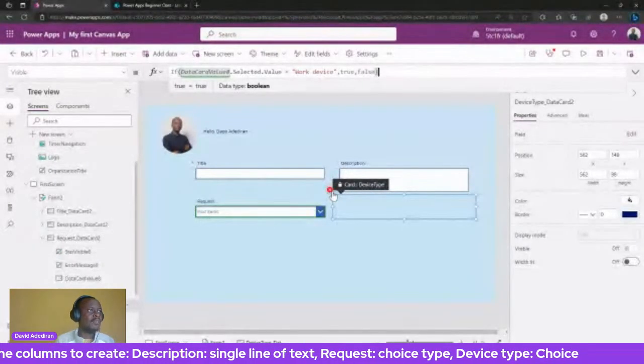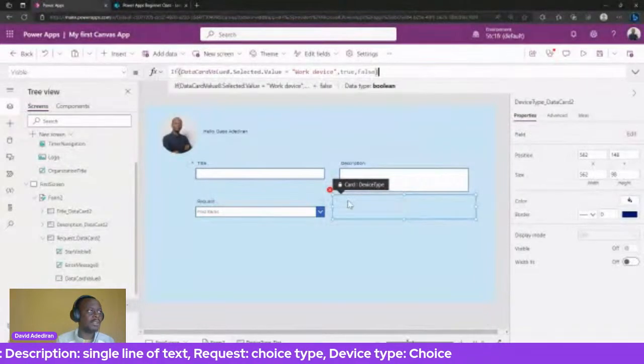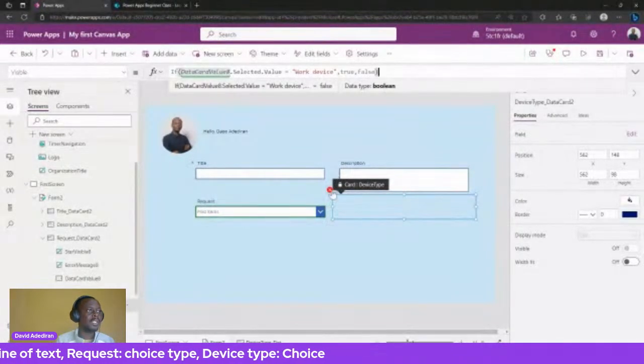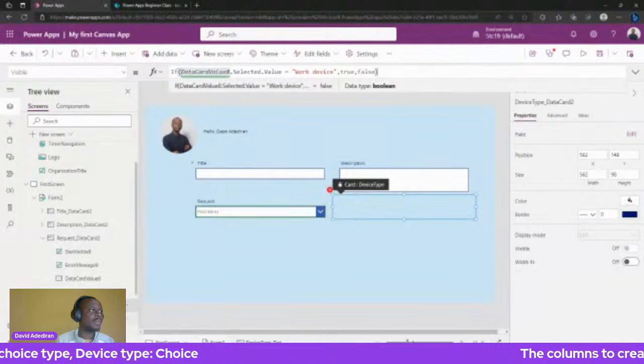So currently we have an error here, so let's see what the error is about. It's not clear what that is about. Just a minute.